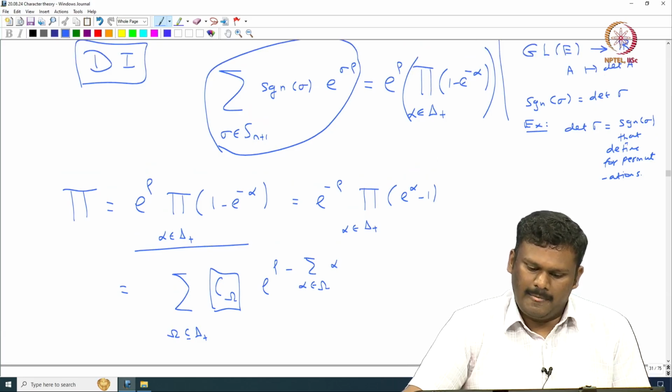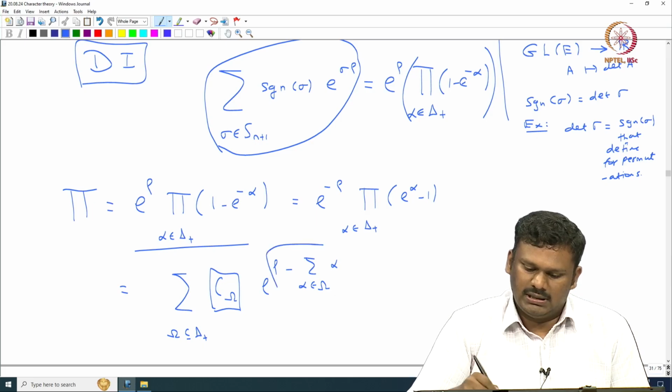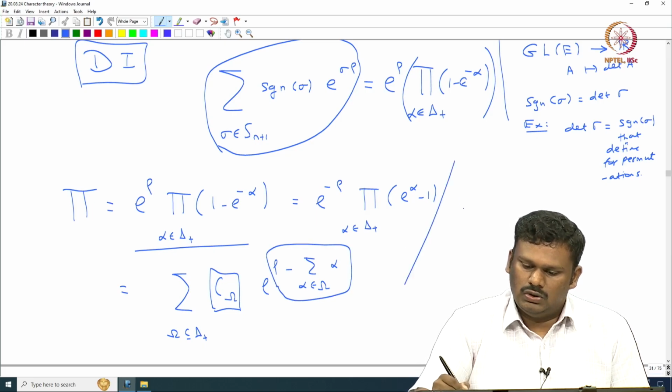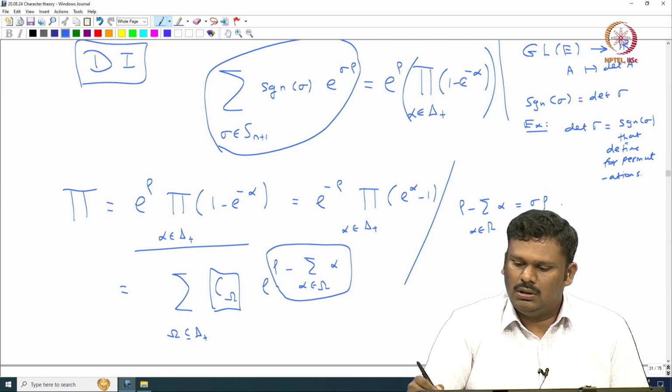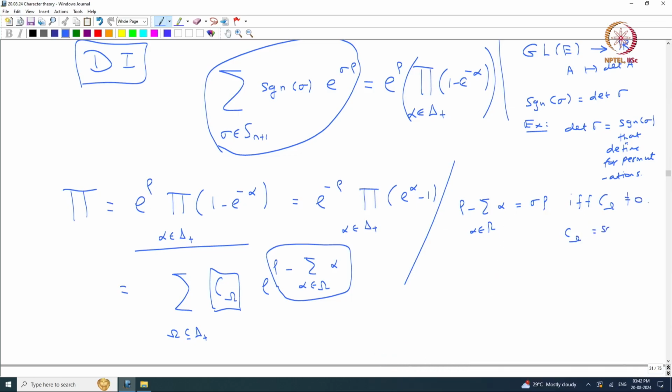It is going to be non-zero if and only if rho minus the sum of alpha, alpha in omega, is of the form sigma rho, and in that case c omega is exactly sine of sigma.